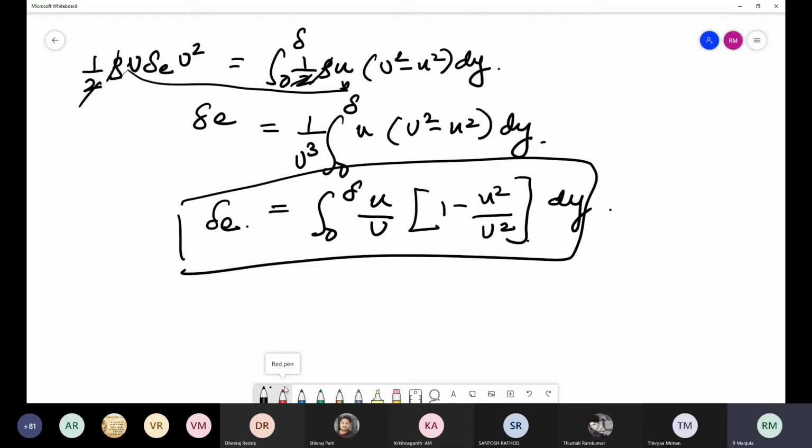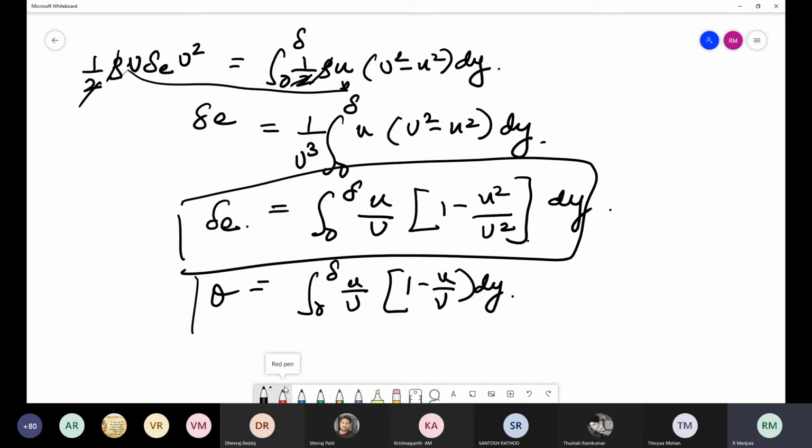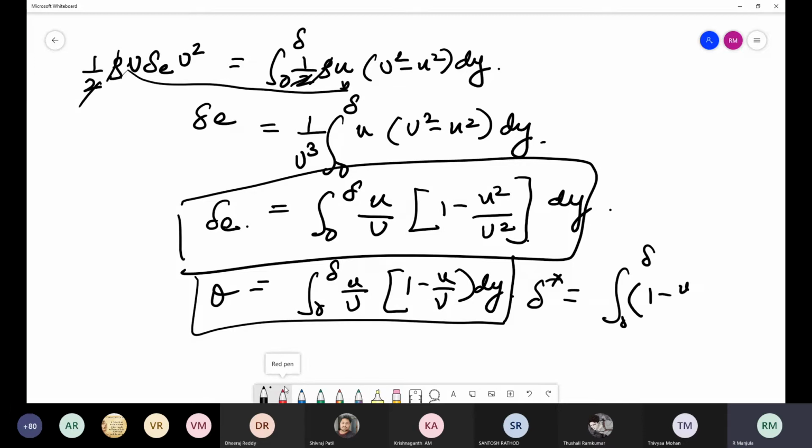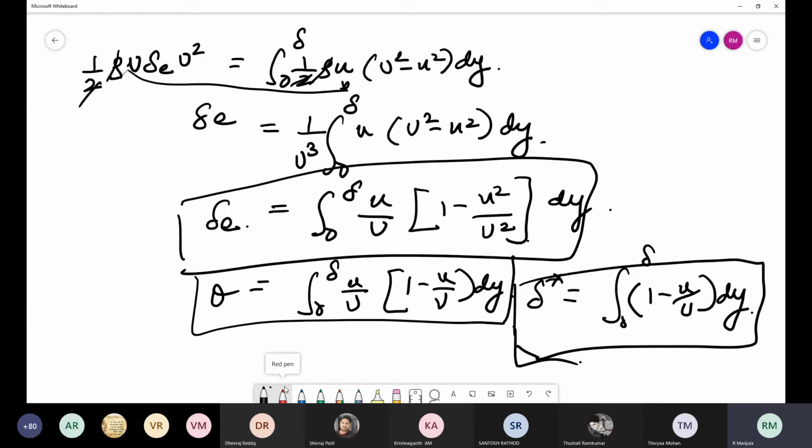And theta is integral 0 to delta small u by capital U into 1 minus small u by capital U into dy. This is your momentum thickness, and your displacement thickness delta star is equal to integral 0 to delta 1 minus small u by capital U into dy. So these are the three different thicknesses which are available for the boundary layer formation studies.